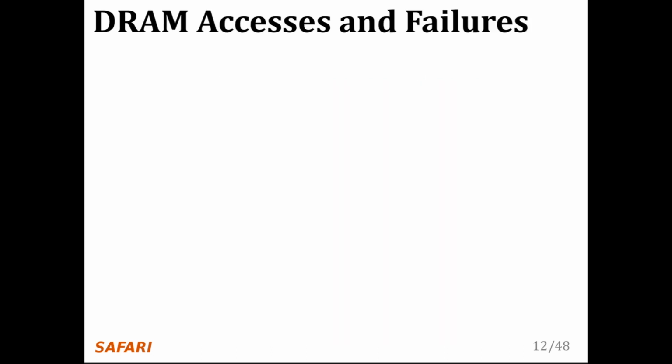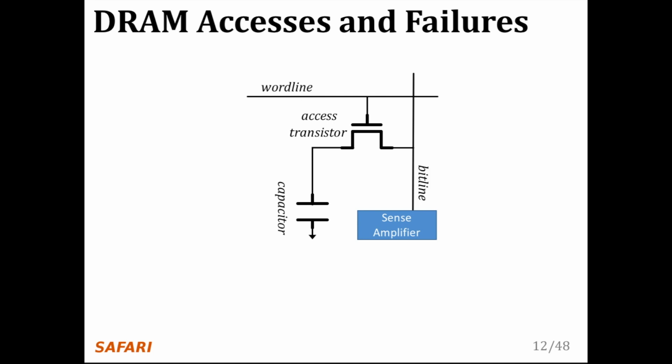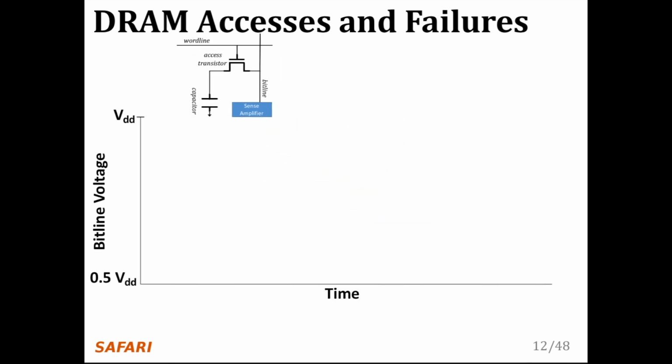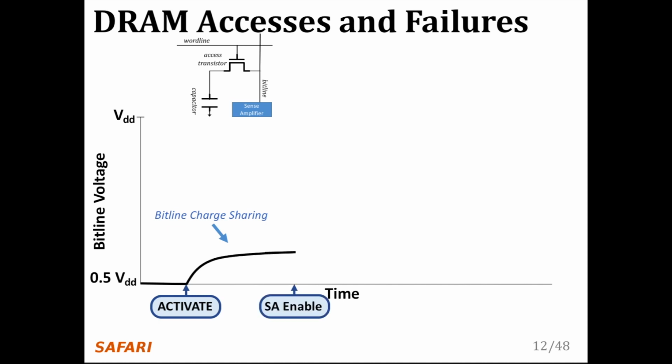Now let's take a deeper look at the circuitry to understand access latency failures. A DRAM cell holds its data as charge in a capacitor, and the access transistor gates reads and writes to the cell data. The data gets read out by the sense amplifier via the bit line when the access transistor is enabled. Initially, the bit line is kept at VDD/2. When the word line is driven high or activated, the capacitor begins to share charge with the bit line. The sense amplifier is then enabled, and the voltage differential on the bit line is amplified to an IO-readable value.